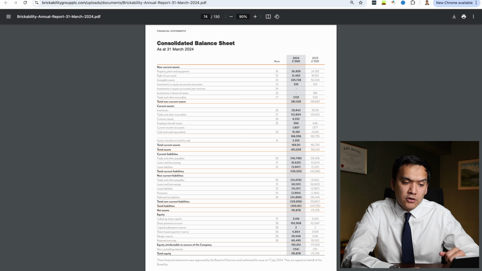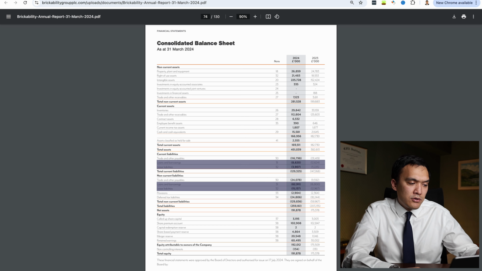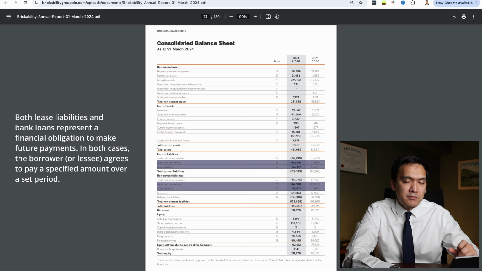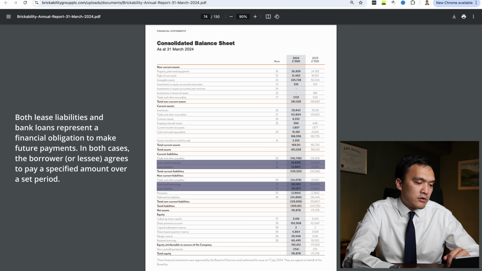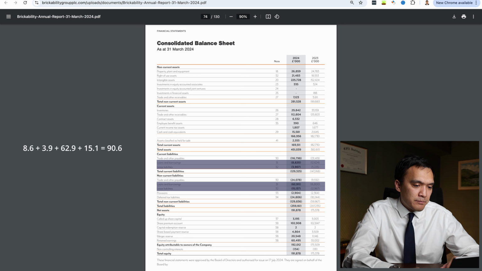Next, we can calculate a debt to EBITDA ratio. So in our debt, we would also include lease liabilities, because lease liabilities are very similar to debt liabilities, and I want to include them. So for 2024, we have 8.6 million of short-term loans and 3.9 million of lease liabilities.